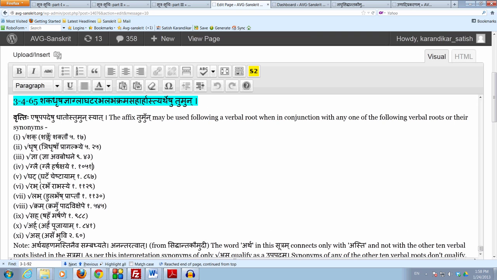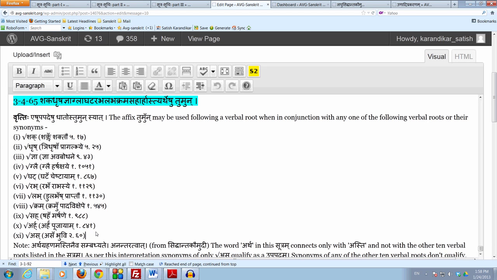The fifth one is ghata, which is ghata cheshtayam, also in the bhvadiganaha. The sixth one is rabha, which is rabha rabhasye, the bhvadiganaha. The seventh one is labha, which is do labhash aptau, also from the bhvadiganaha. The eighth one is krama, which is kramu pada vikshepe from the bhvadiganaha. The ninth one is saha, which is shaha marshane from the bhvadiganaha. The tenth one is arha, which is arha pujayam, also from the bhvadiganaha. The last one is as, which is asa bhuvi from the adadiganaha.